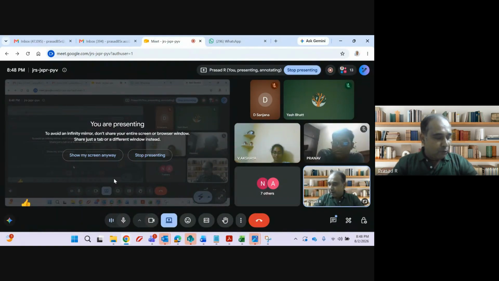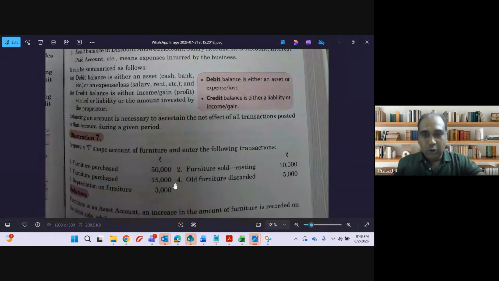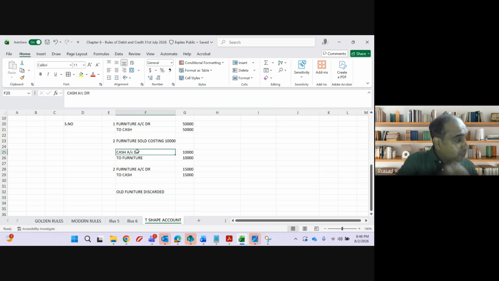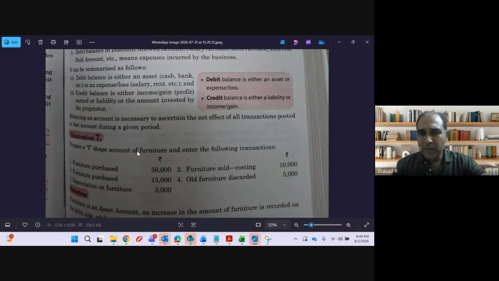Fantastic. Point number 4, old furniture discarded. It is the same accounting entry as point number 2? Discarded means sold? When I sell my old furniture, what will I get? No, wait. Old furniture discarded means they are not selling it. They are removing this furniture from the furniture account. It is not a scrap sale.